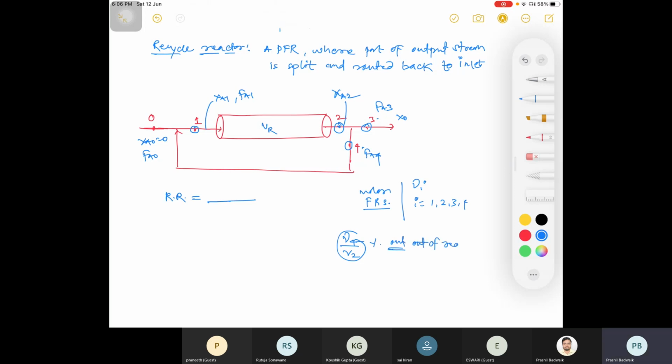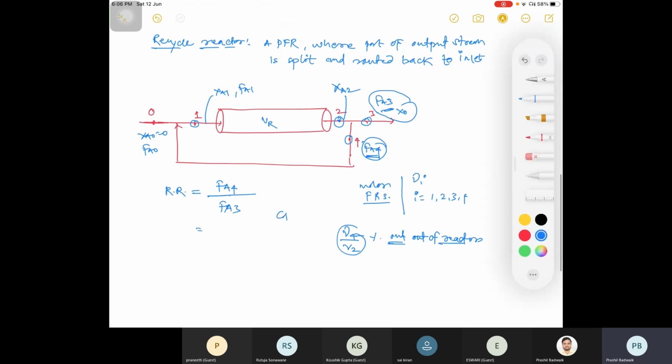But here, in the standard definition, we define how much of this outlet stream is recycled. So I'll write here FA4 divided by FA3. FA4 is what is recycled, and out of this FA3. Now you know CA times v is equal to FA, and I told you this stream 2 is breaking into this and this, so what will the concentration be here? Because a single stream is splitting into two streams, the concentration will be the same.